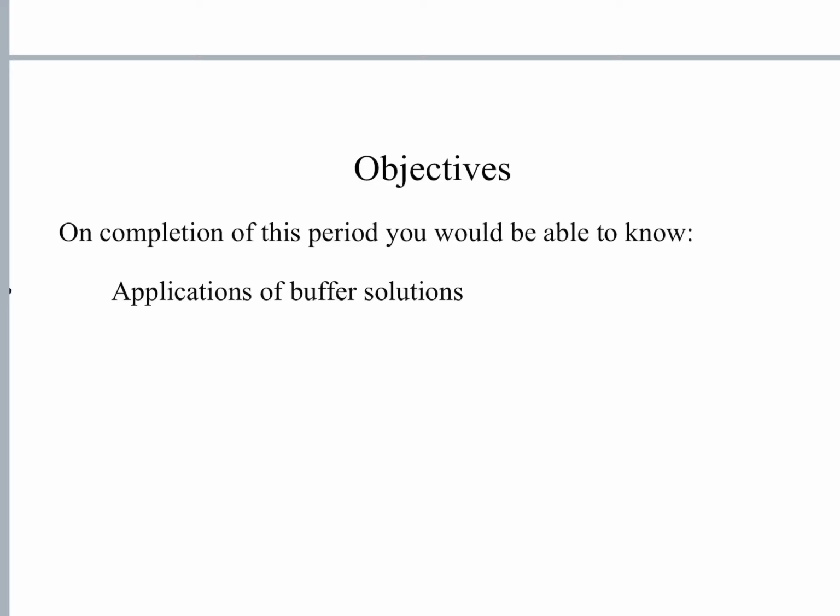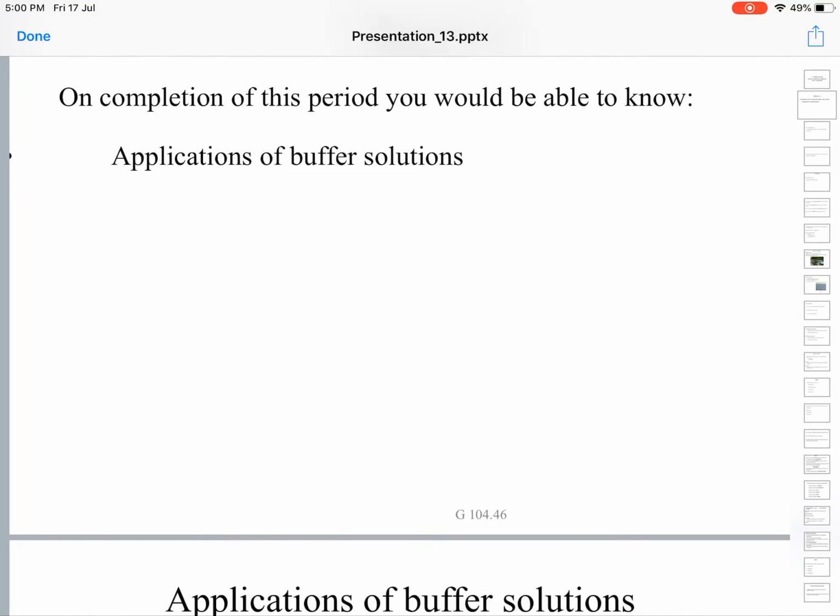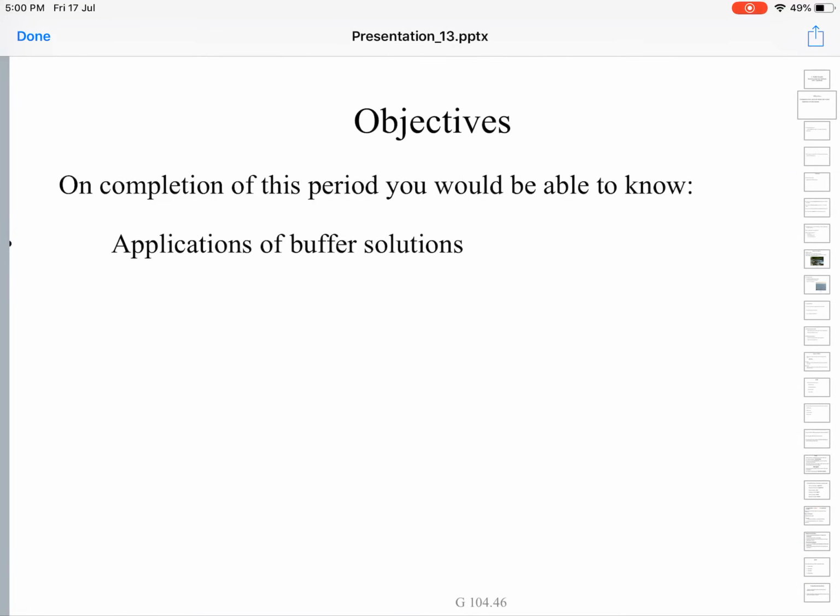In that chapter, we have discussed the properties of acids and the properties of bases, and we have seen three theories of acids and bases, namely the Arrhenius theory and its limitations, the Bronsted-Lowry theory and its limitations, the concept of conjugate acid base also we have seen, and then we went for the Lewis acid base theory. We have seen the limitations of Lewis acid base theory also.